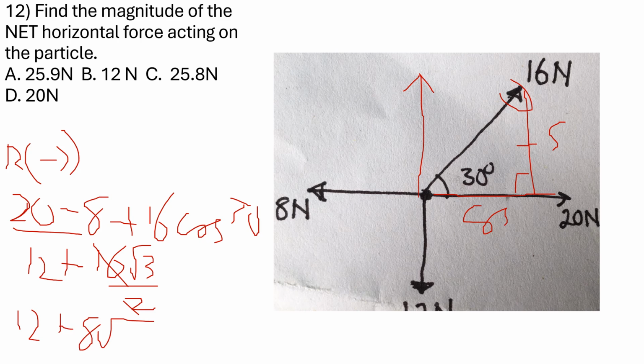From the calculator, 12 plus 8 root 3 is 25.856. So which is going to be the answer? Option C is saying 25.8. Option A is saying 25.9. Of course, if I approximate this, it's going to be 25.9 newtons. So option A is correct.